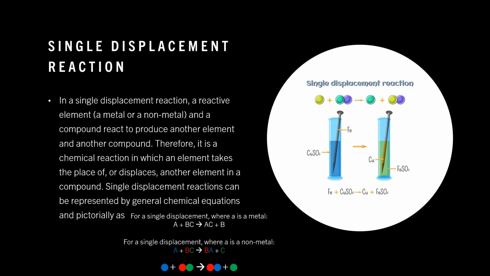In a single displacement reaction, a reactive element, a metal or a nonmetal, and a compound react to produce another element and another compound. Therefore, it's a chemical reaction in which an element takes the place of, or displaces, another element in a compound. Single displacement reactions can be represented by general chemical equations and pictorially as given.